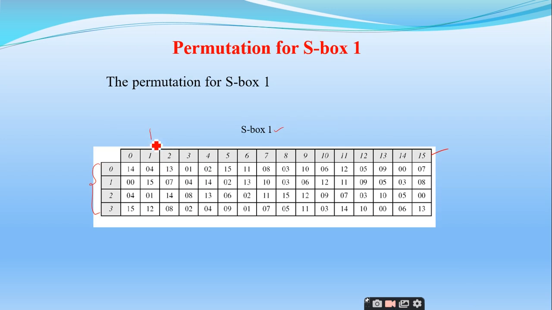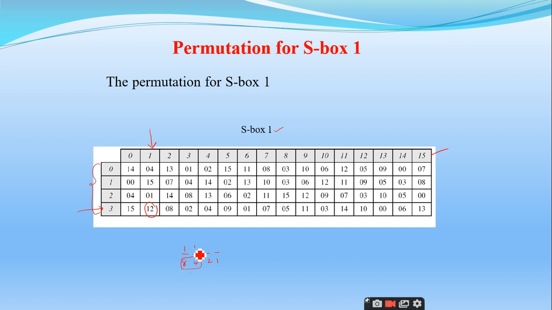So what is the column? Column 1. And what is the row? Row 3. So what is the intersection point here? It is 12. 12, sir. Now you convert this 12 into its binary equivalent. What happens? Previously I told you 1, 2, 4 and 8. So if I want 12 as a number, 1100, sir.